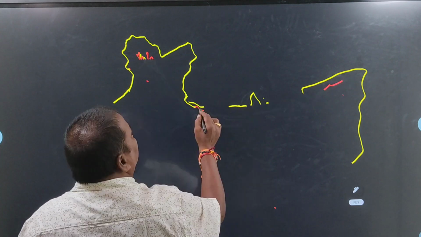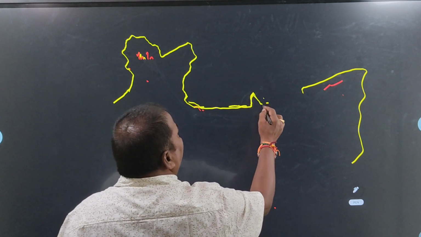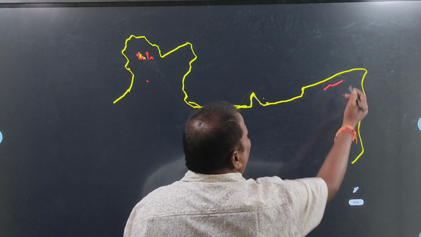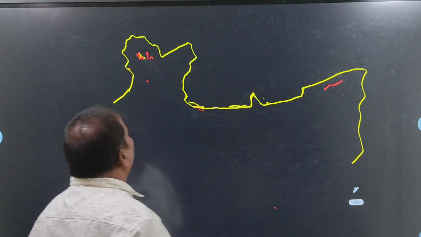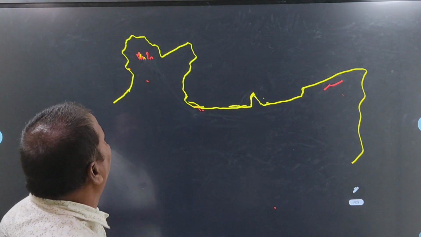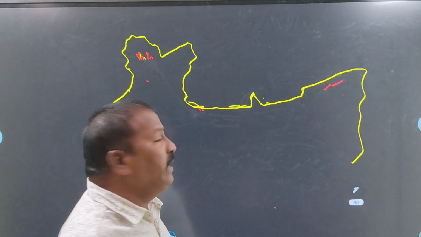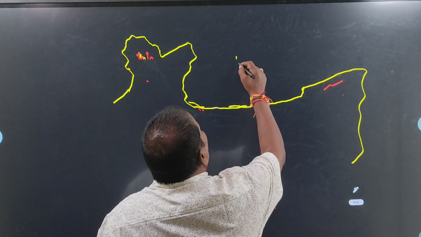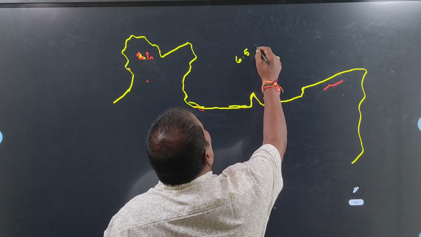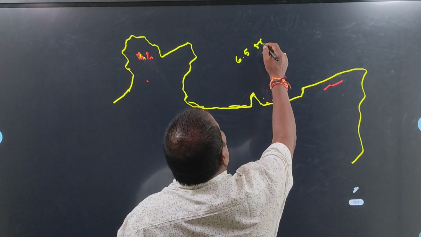Greater Himalayas. In which period did the Himalayas originate? Himalayas originated nearly 6.5 crore years back.